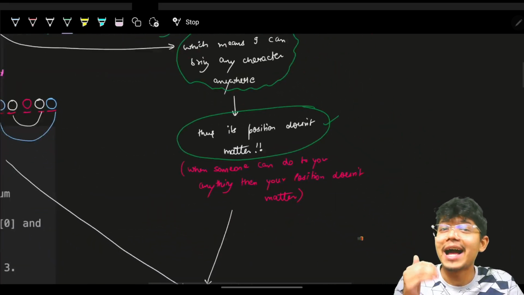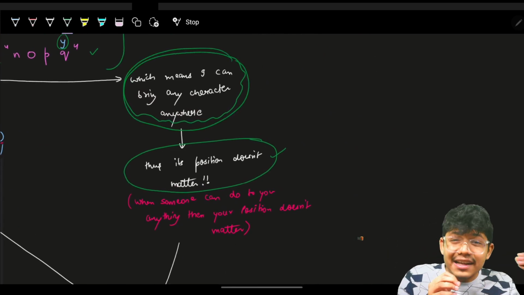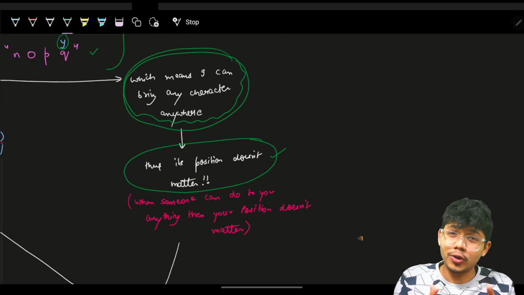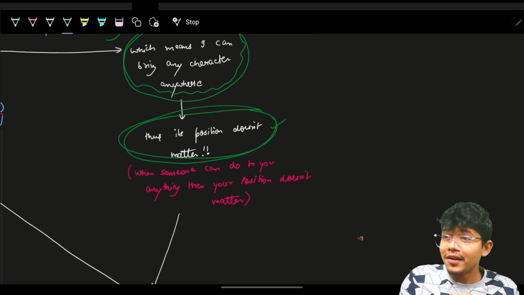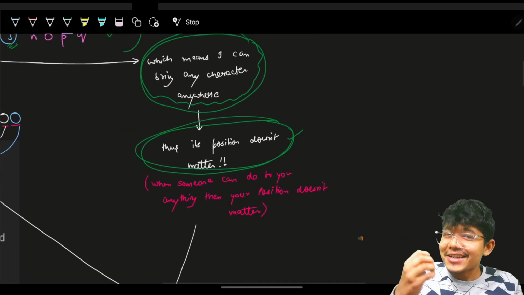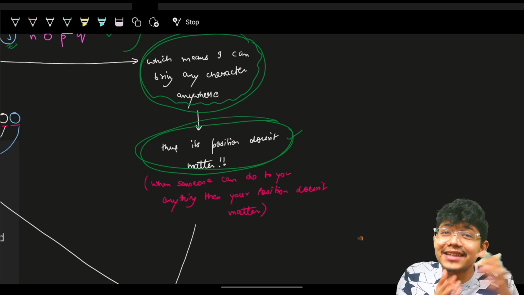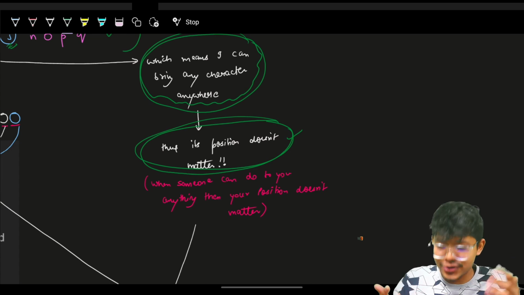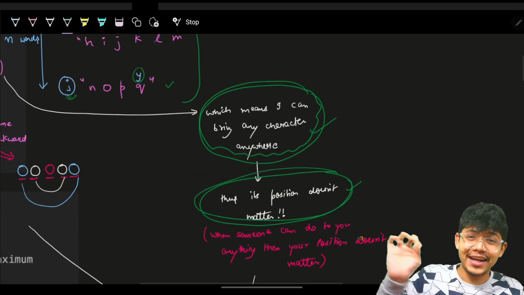And that's what happens in real life also, that if someone can bring you anywhere, can apply any operations on top of you, then whatsoever position you have in your life will not matter. So please make sure that you are not influenced by someone so much that they can just do whatsoever they want and can replace you, can take you anywhere whatsoever they want. That was a very bullshit line, but yes, still.